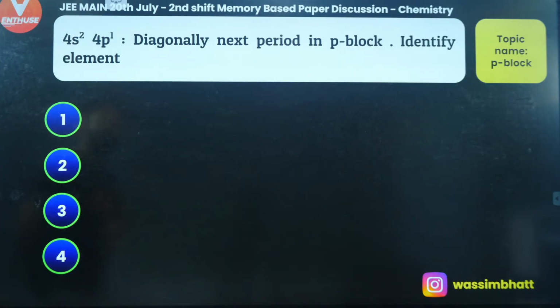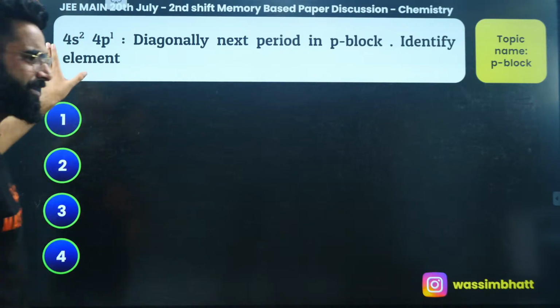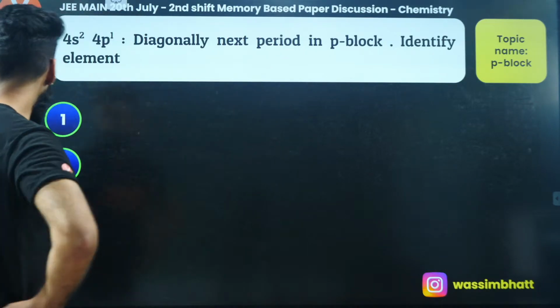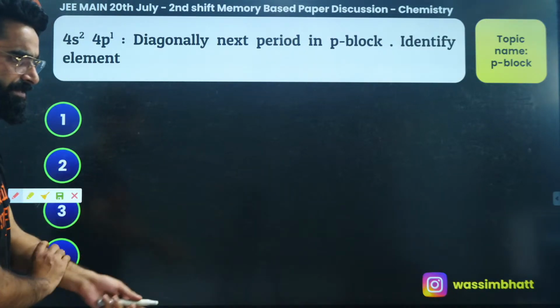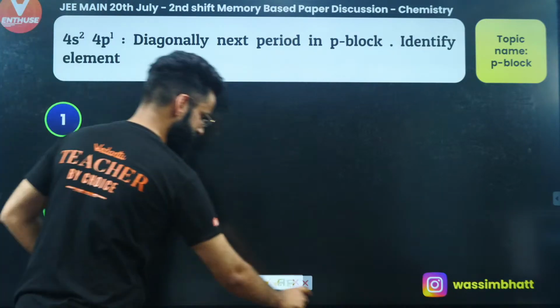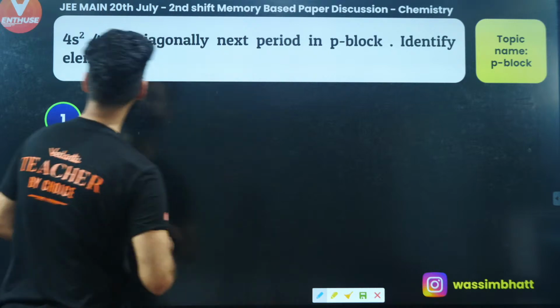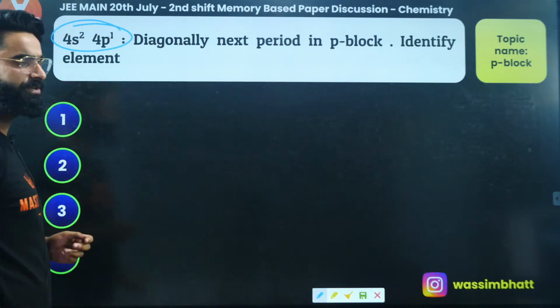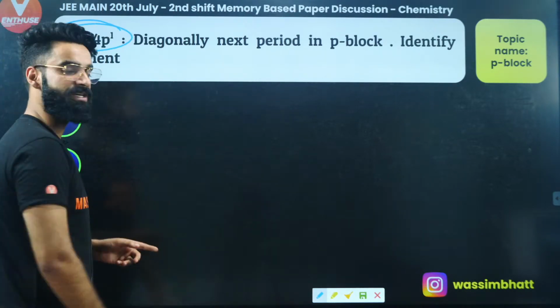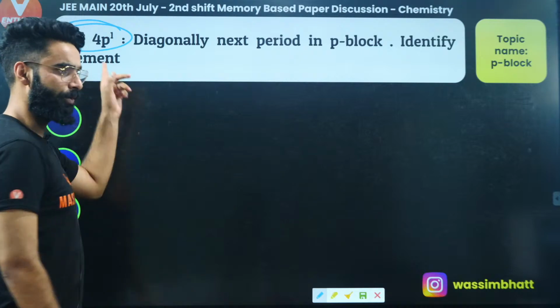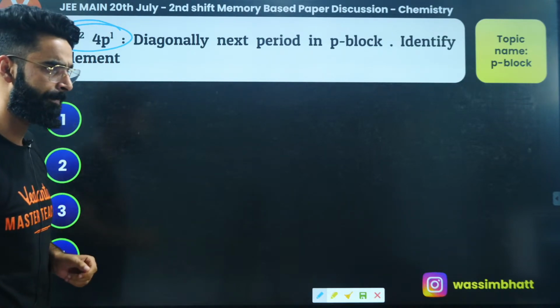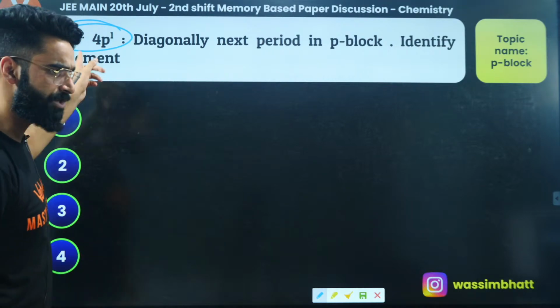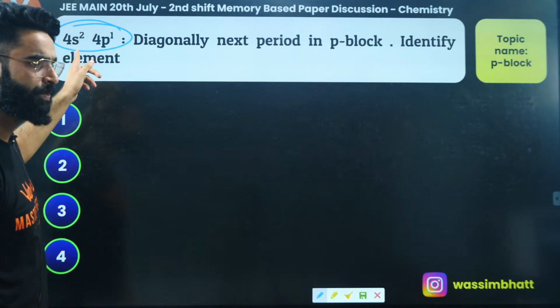4s2, 4p1, diagonally next period in p block element. Identify the element. Well, it's not the correct question, I must say. I mean, the language is not given properly, right? But I'm thinking the question would have come like this. First of all, you must be knowing this is the outermost configuration of which element? You all must be knowing it's the outermost configuration of gallium, right? There was a question asked about gallium in the first session as well, if you remember.